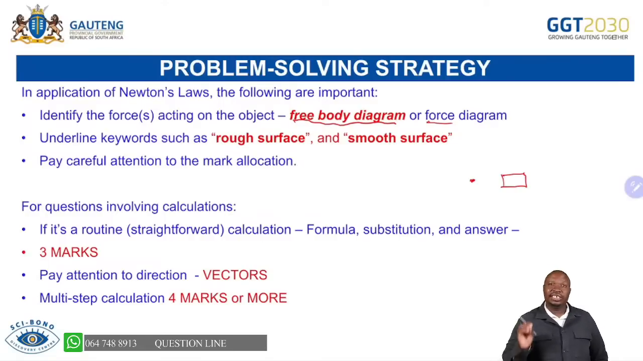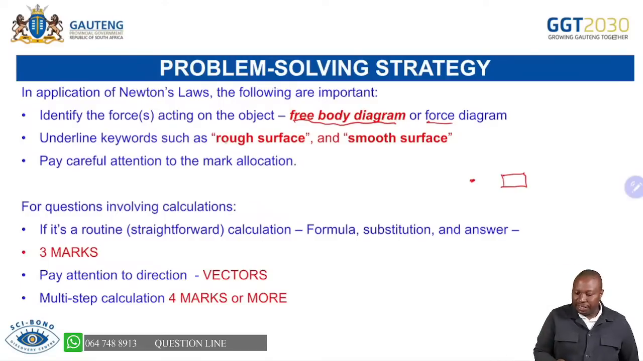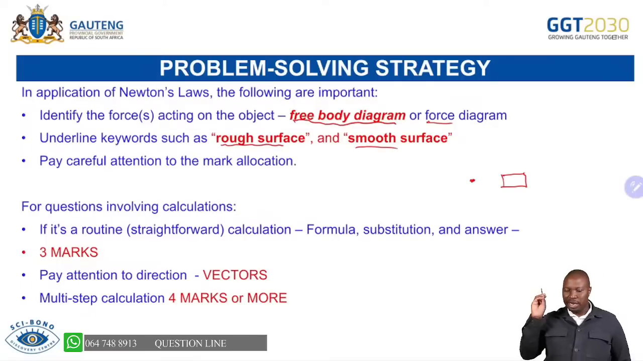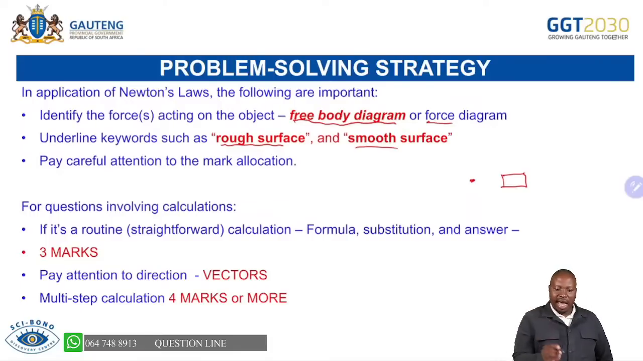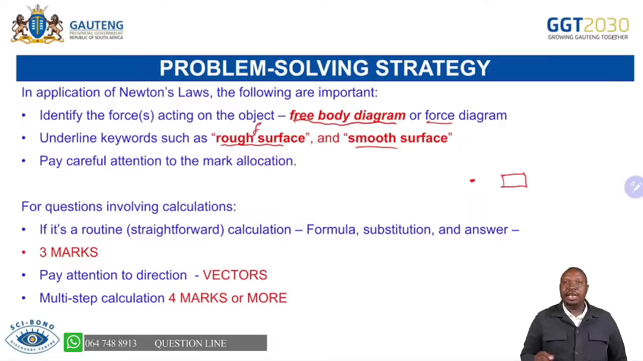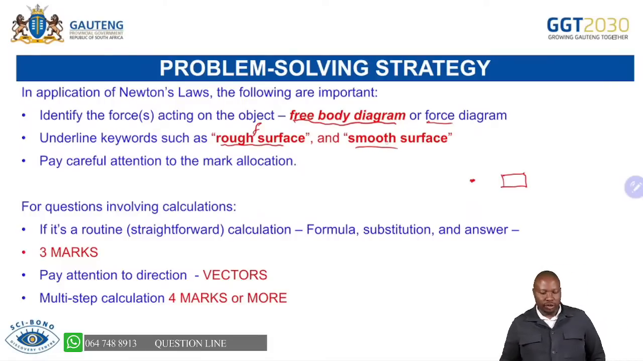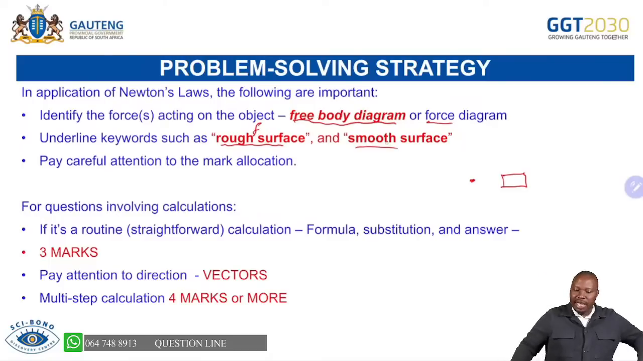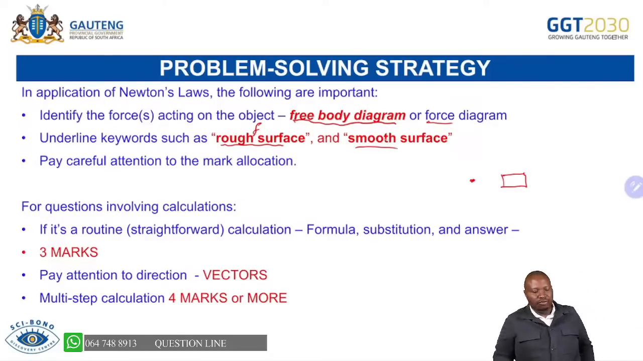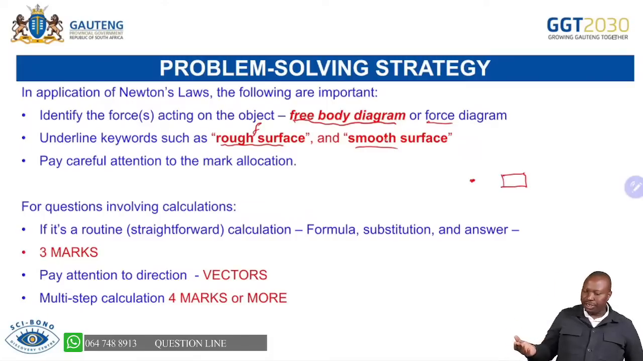The next important thing is the surface, whether the surface is rough or smooth, because when we say rough surface, we have friction, and when we say the surface is smooth, it is frictionless. There is no friction. Also pay careful attention to the mark allocation. For questions involving routine calculations, you identify the formula, you substitute, and you get the answer, and that is your 3 marks.